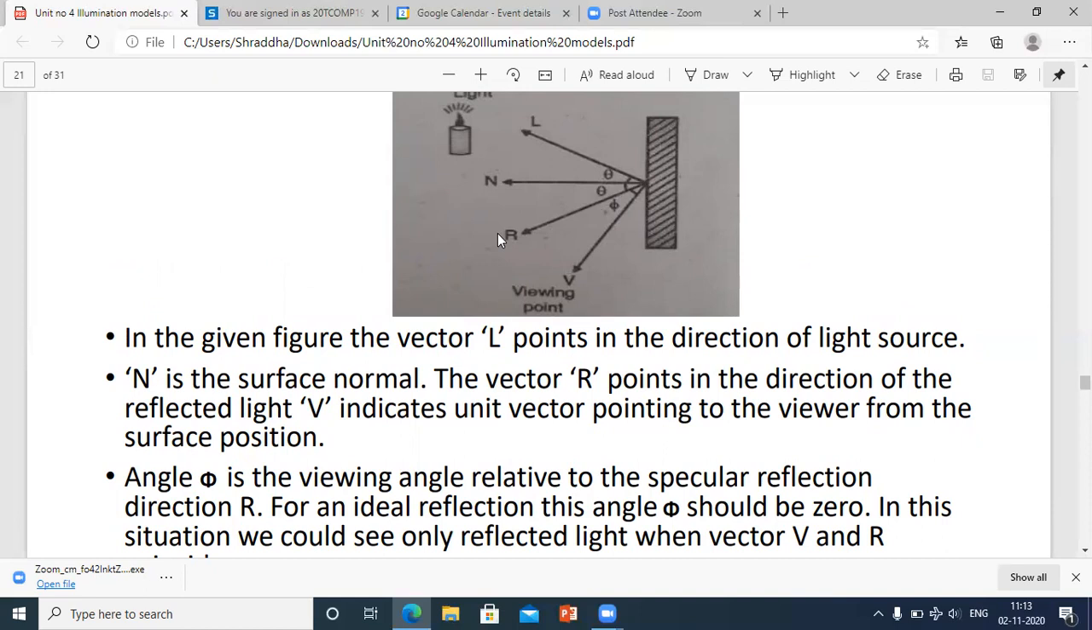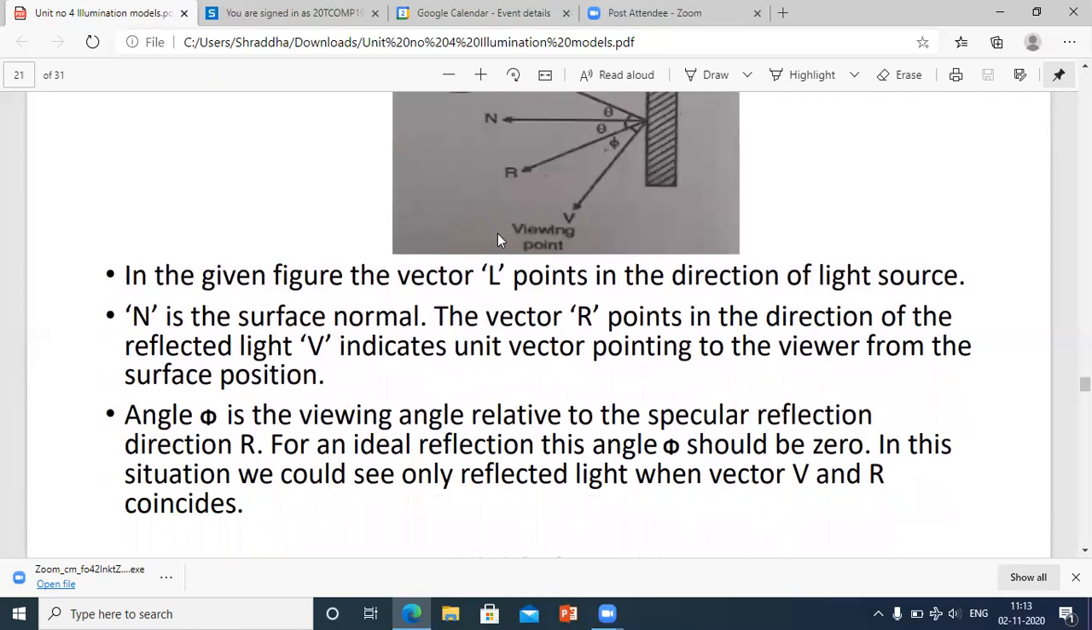Why is it told so? Ideal means a proper reflection. If you want a proper or an ideal reflection, then the angle phi should be 0. If it ranges from 0 to 1, like 0.1, 0.2, 0.3, it is not exactly ideal, but it is approximate to ideal. In this situation we could see the reflected light only when the vectors V and R coincide.